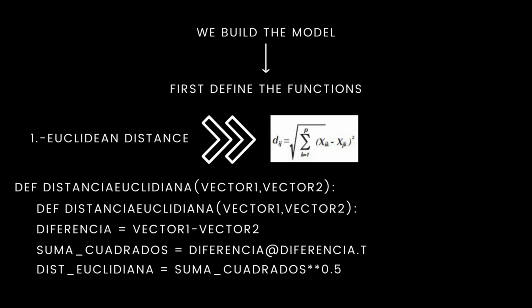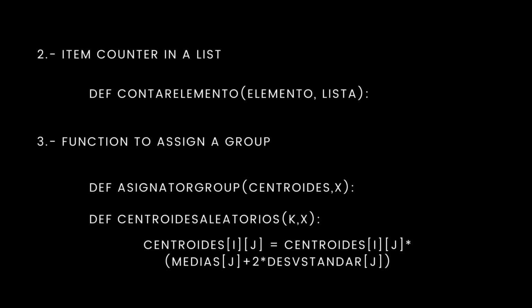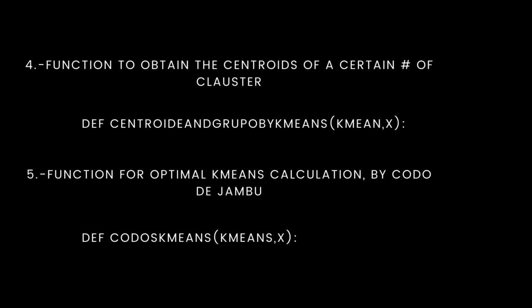Now, we build the model. To start, we need to define the functions. The first function is Euclidean distance. With this, we measure the distance between one point and another in the dataset. Second, define the item counter in a list. Third, define the function that assigns the elements to a group. Fourth, calculate the center of gravity of each cluster. And to find an optimal number of groups, we define the elbow of Jambu function.